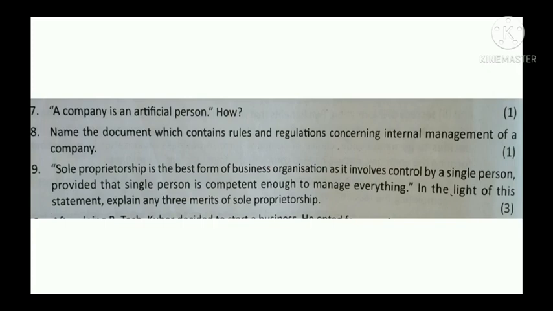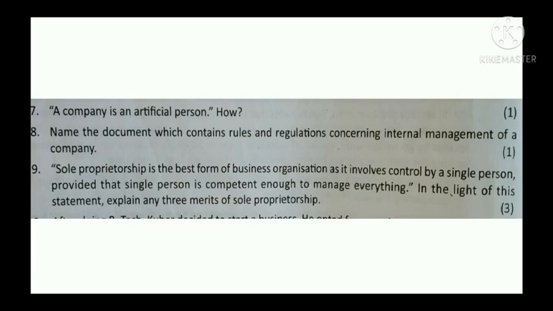And the next question is, name the document which contains rules and regulations concerning internal management of a company. This question is coming from Chapter 7, Formation of a Company. And here the answer is Articles of Association.